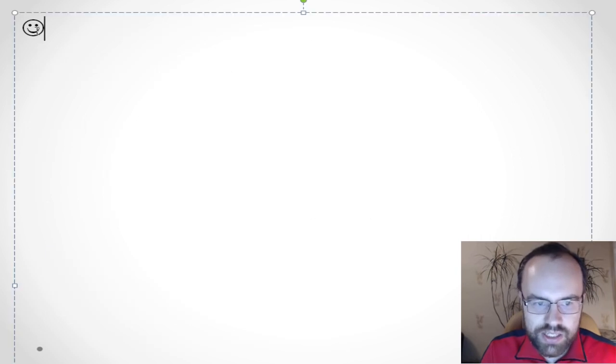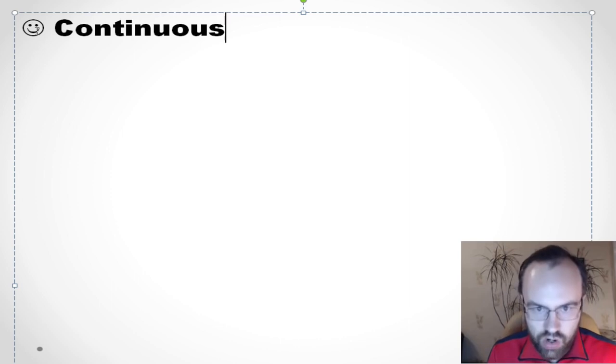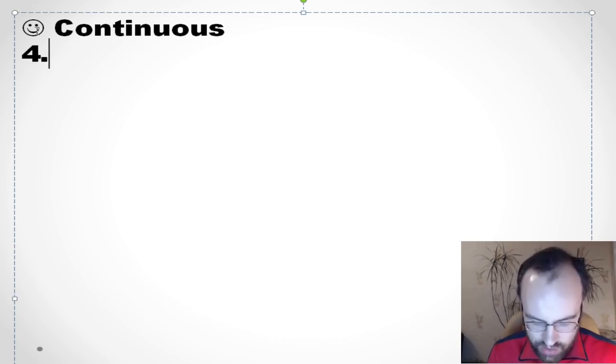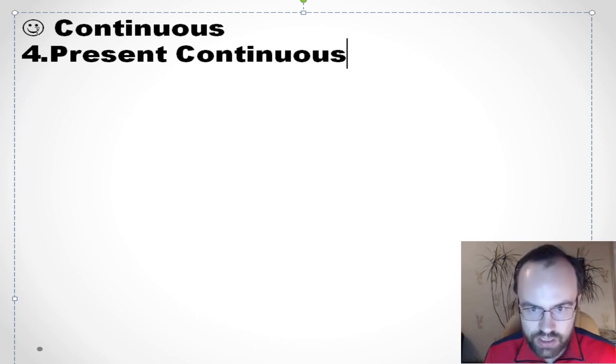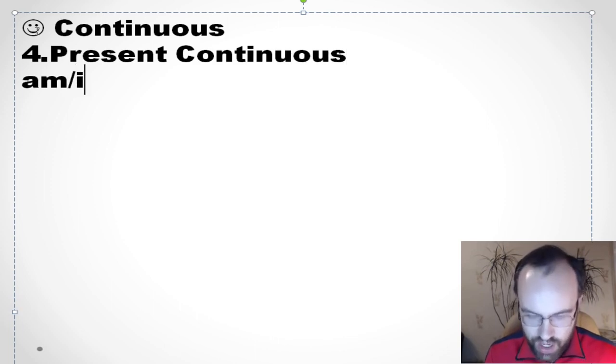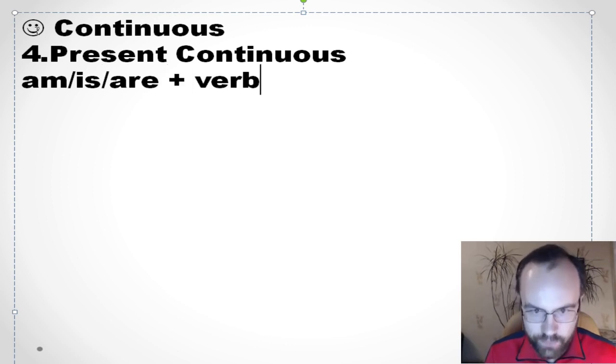So the next group is continuous. So present continuous. How do we form this tense? It's easy. Am, is, are plus verb plus ing.